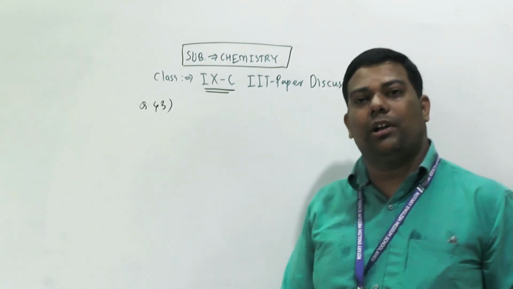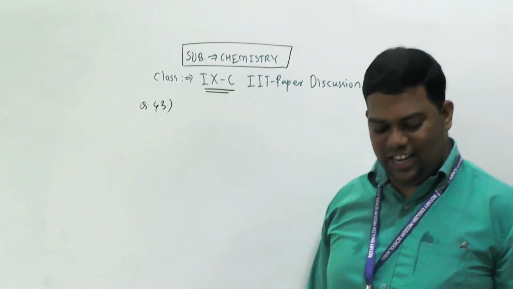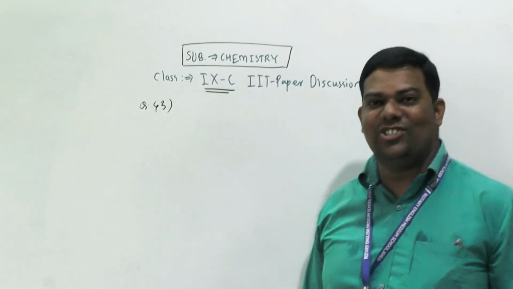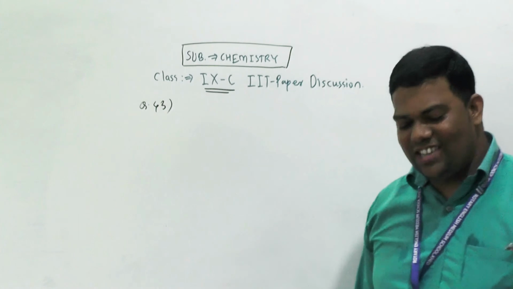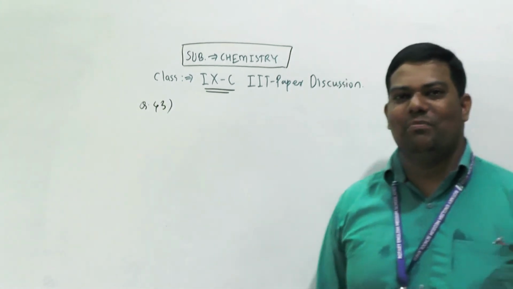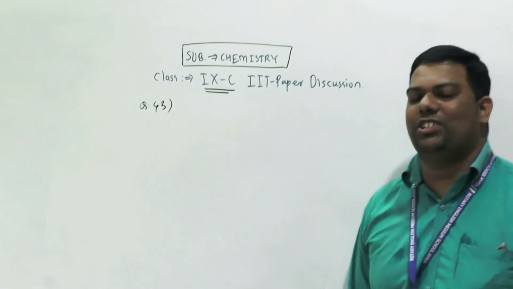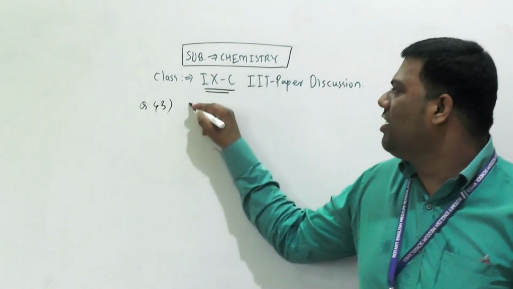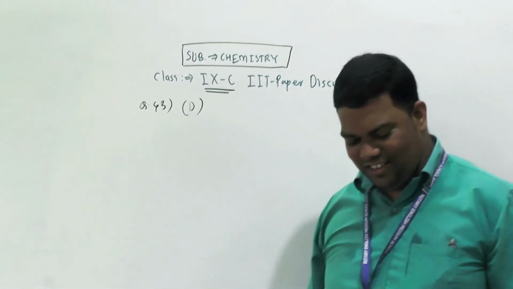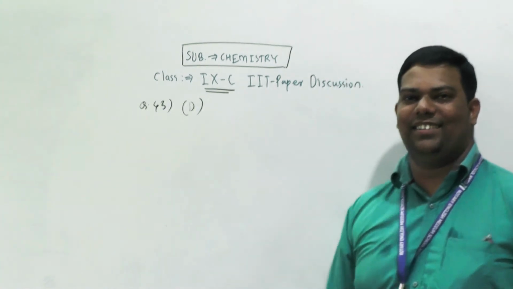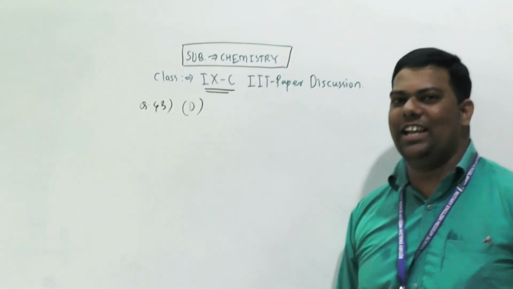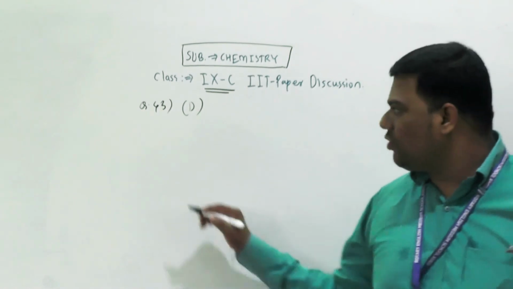No, it can pass through the filter paper. Does not scatter light. Yes, for scattering of light we must have a heterogeneous mixture. So option D, does not scatter light, not showing the Tyndall effect.